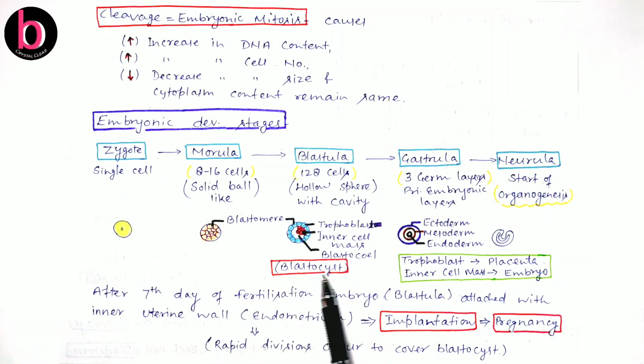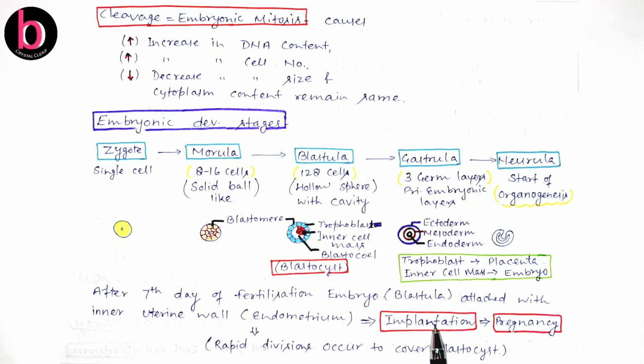When the blastocyst forms in the blastula stage, it reaches the uterine region, and on the 7th day after fertilization, the blastocyst is attached to the innermost uterine wall, the endometrium.